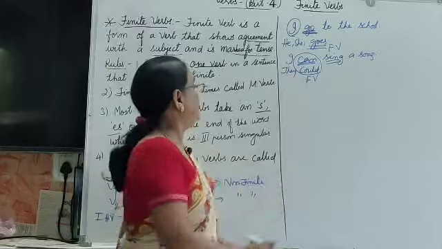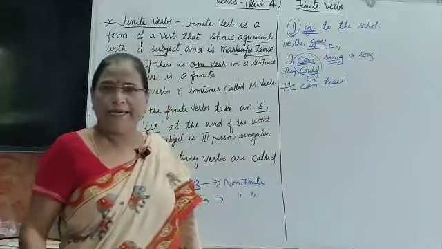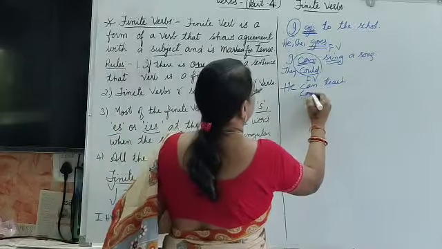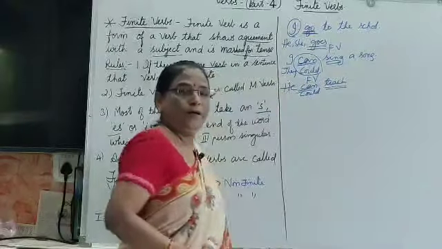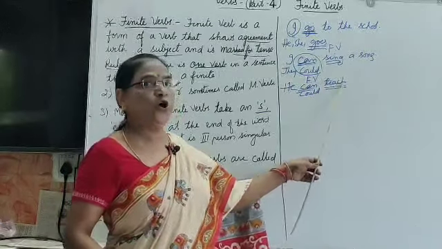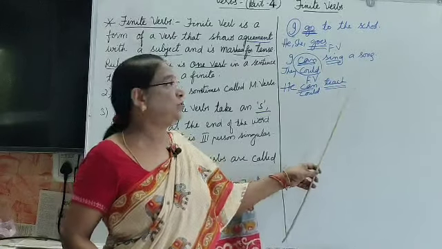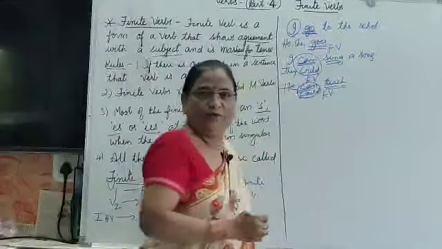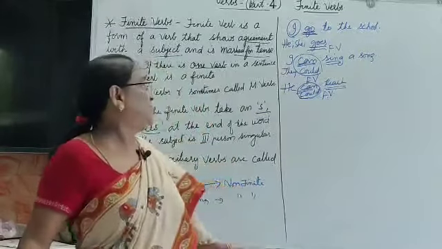Okay, he can teach, or he can sing, or whatever it may be. So he can teach, he could teach, he may teach. So this teach is also a verb, but it is not a finite verb because it can't change. We can't say he can taught. Can we change teach into taught? No, we can't. So the verb which can change, that is the finite verb.